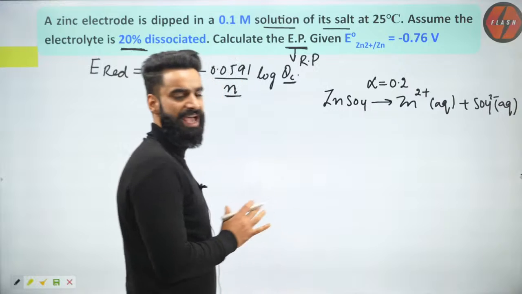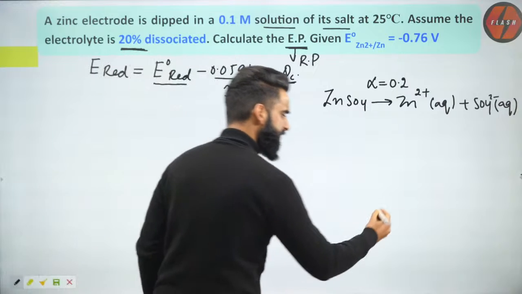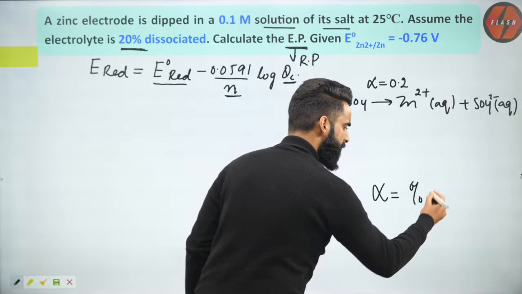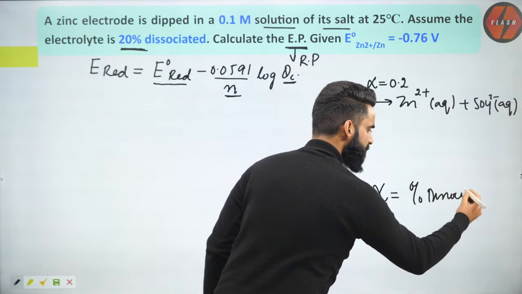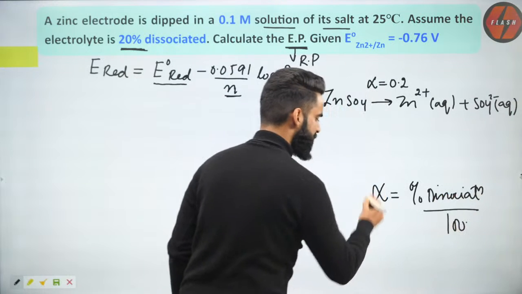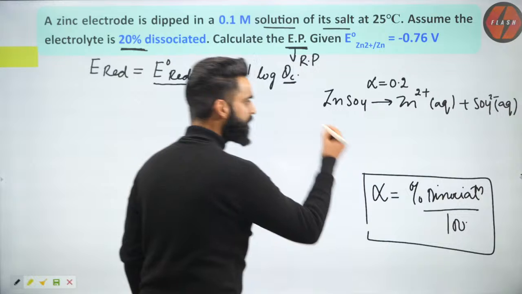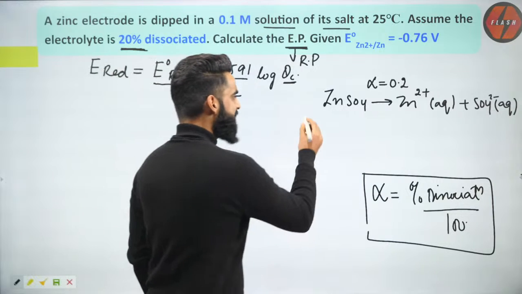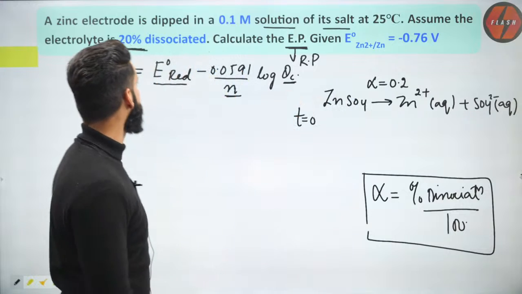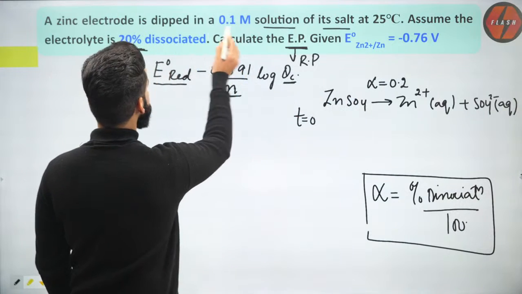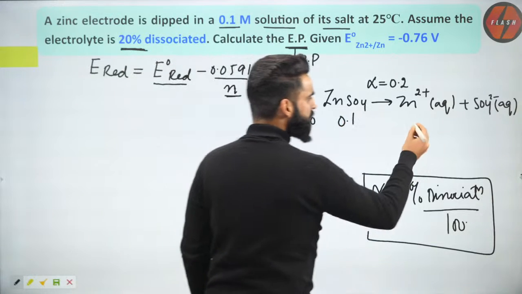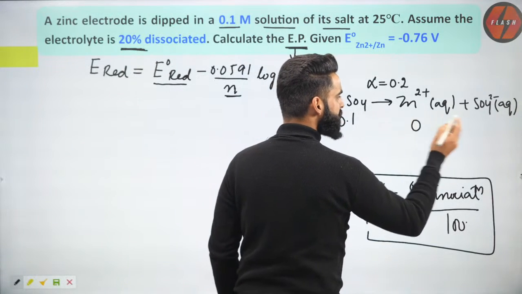The degree of dissociation, which I represent by alpha. What is degree of dissociation all about? It is always equal to percentage dissociation divided by 100, as you must know, something we discussed in ionic equilibrium. Now people, at time t equal to 0, the concentration of ZnSO4 was 0.1 molar. What about the concentration of Zn2+ at time t equal to 0?